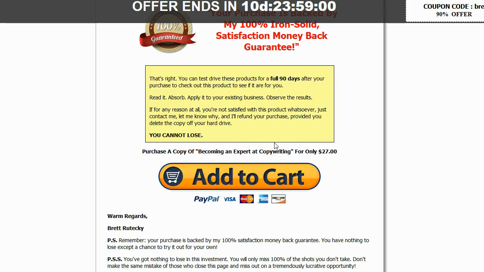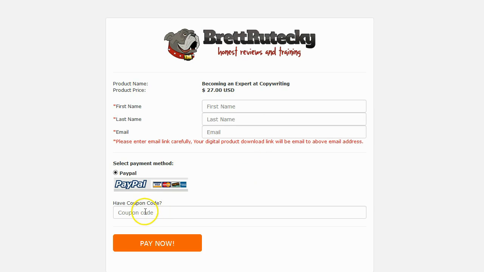Another thing that I noticed with the checkout pages and with the coupons is the way they actually work. So if I go ahead and I enter in my coupon Brett1, you can see it doesn't change the price in the display. Now, if I click on the pay button, it will actually take me to a PayPal checkout, and the price will show $2.70. So the coupon is working, the coupon integration is working. But I really wish it changed visually on this page before people click on Pay Now.